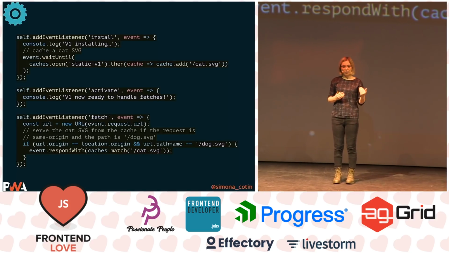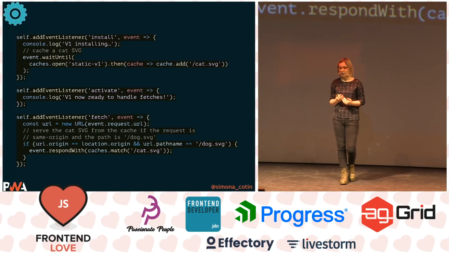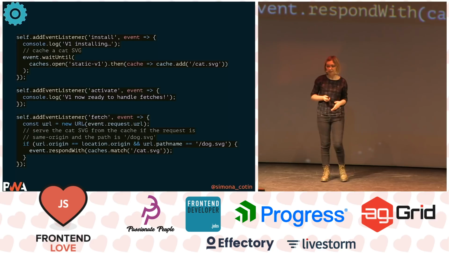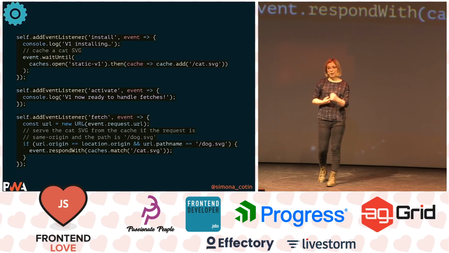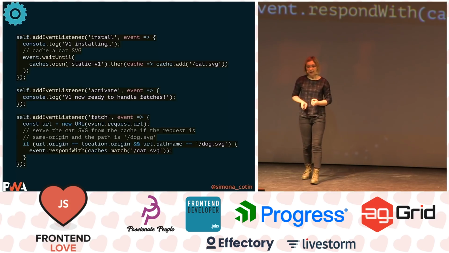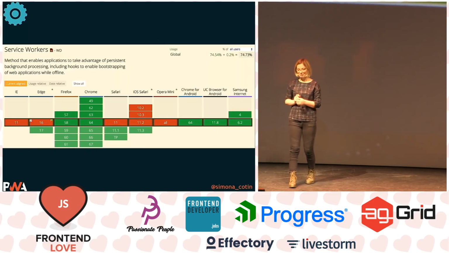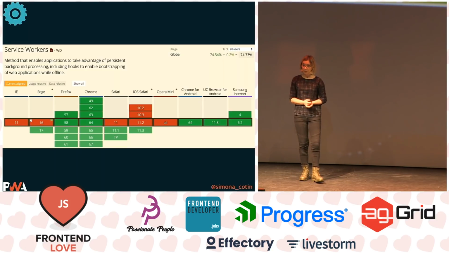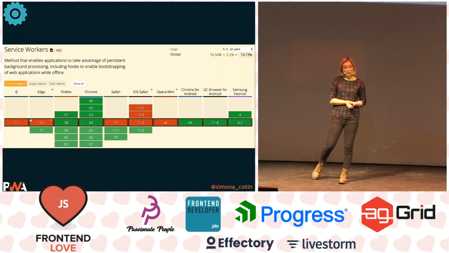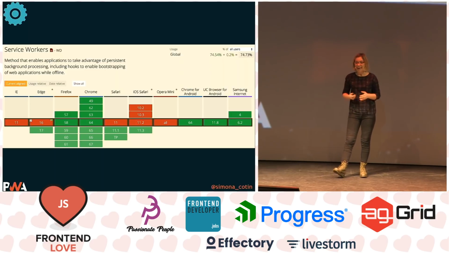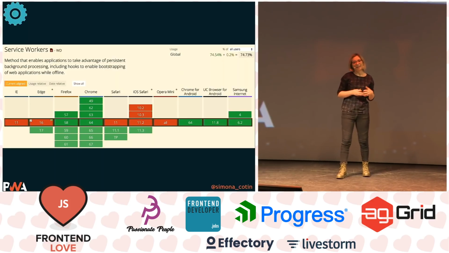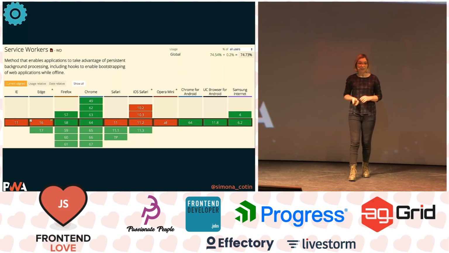So we can listen to the install event, and then we can cache one of our assets, or we can listen to activate and log something or do something there. And when we're fetching, we can intercept that event and decide whether to give back the cached asset or something else. So if you're wondering about the support of service workers, it's fully supported in Firefox and Chrome, and it's in development in Edge and Safari, which is great news. And it's also fully supported in Chrome for Android and Samsung Internet.